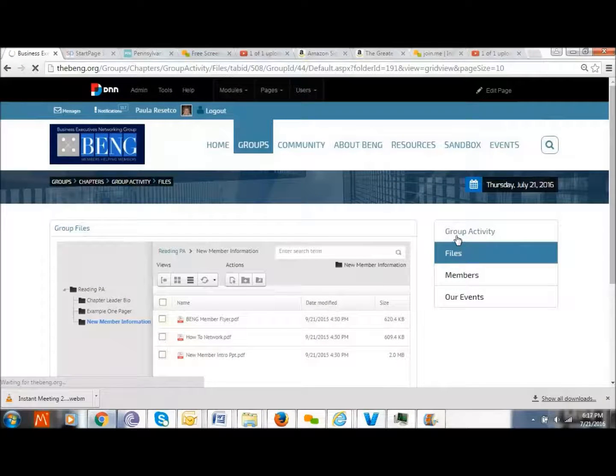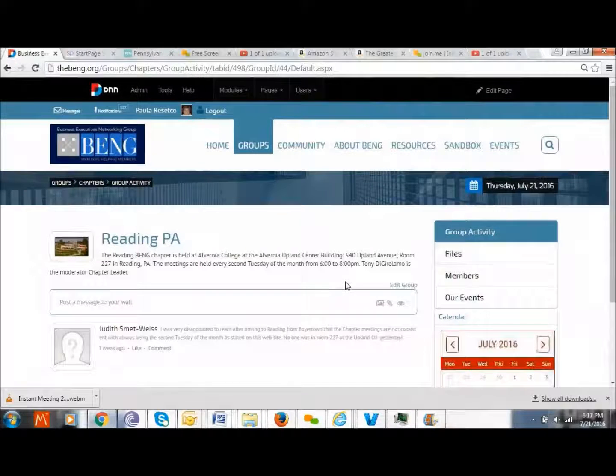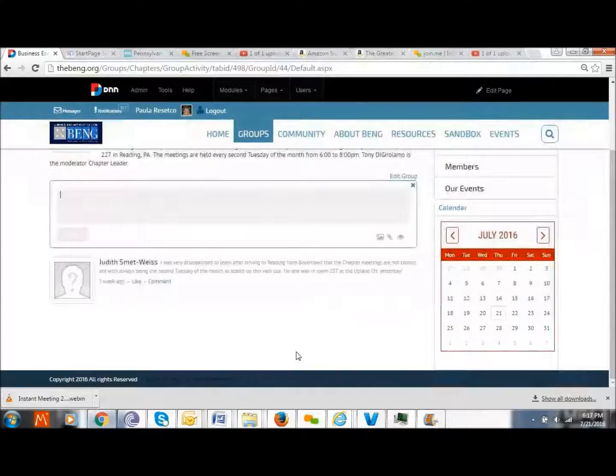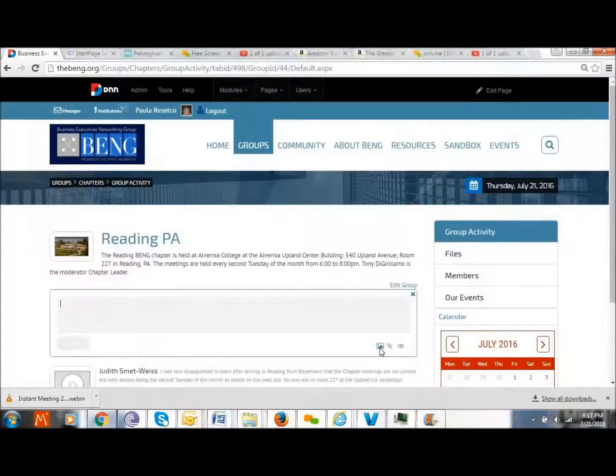Group activity, basically, consider it a wall. I'd call it a Facebook wall, but basically you can post a message, you can start conversations with your chapter. Others can reply, you can put in pictures. It's up to the chapter leader and the chapter members.